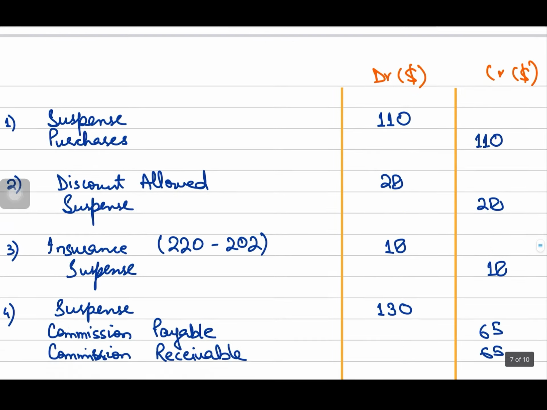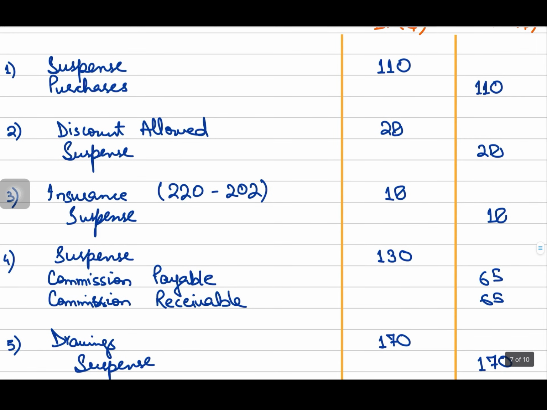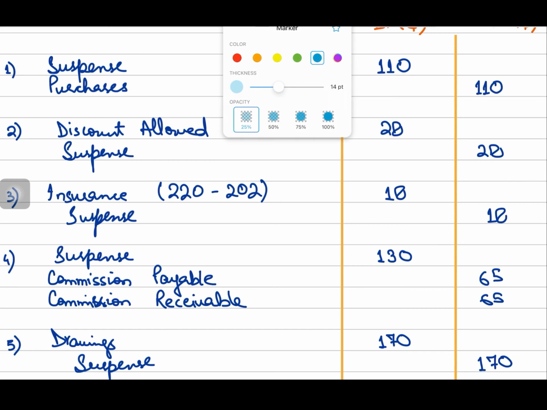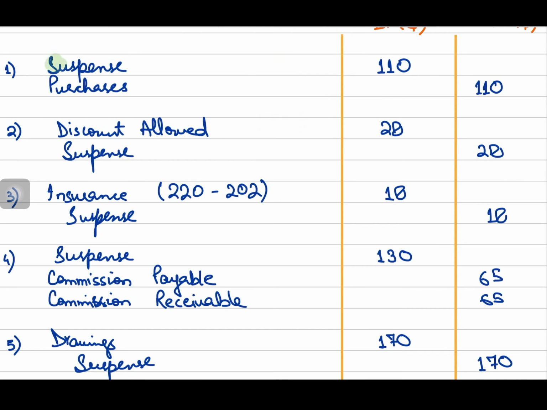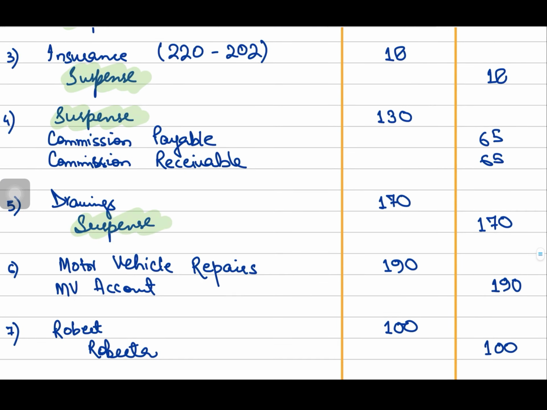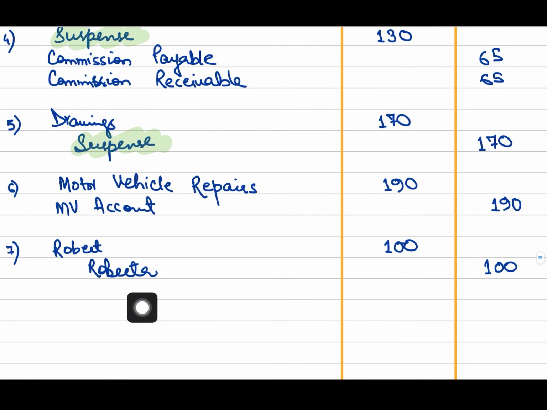What are the steps? First, we have to go to our correcting entries and identify those errors which are corrected through the suspense account, right. So, in error number 1, we corrected it through the suspense account. Error number 2 also involved the suspense account, 3 as well, 4 as well, 5, and yeah, that's it. 6 and 7 did not involve the suspense account.